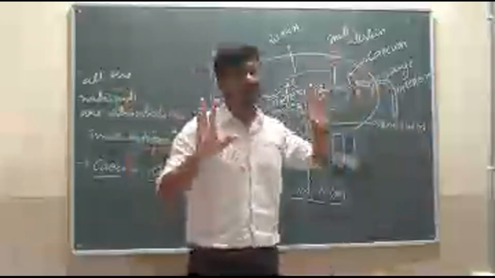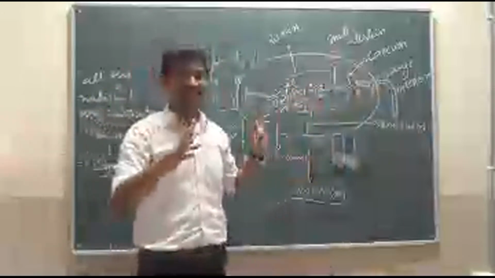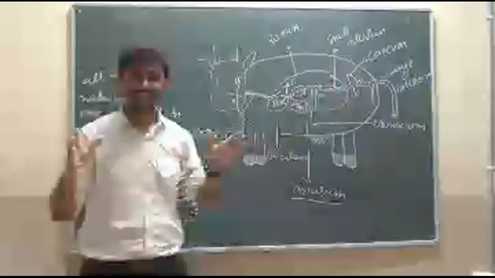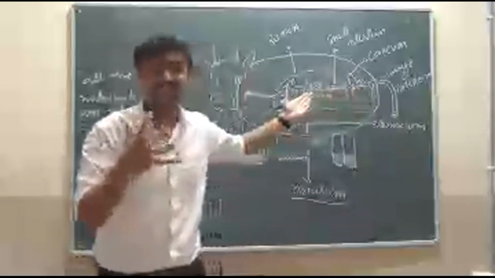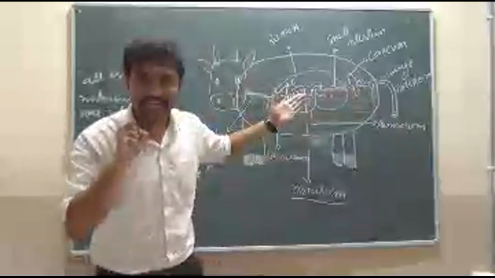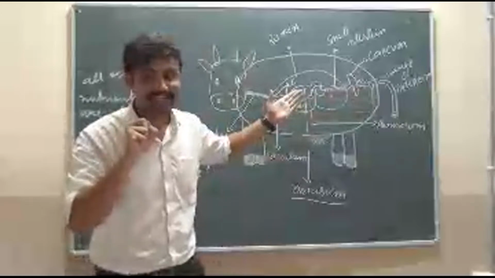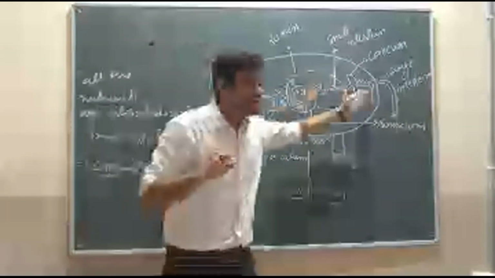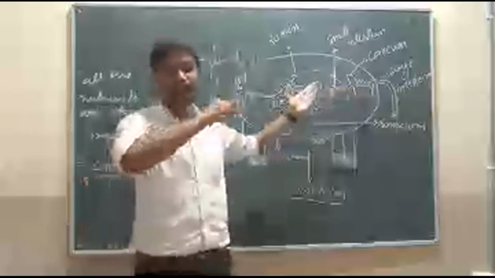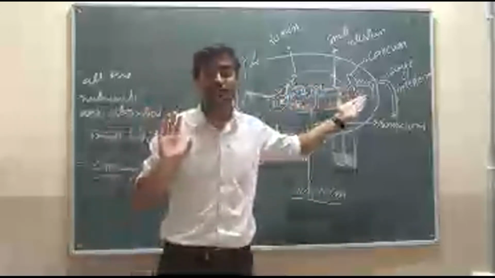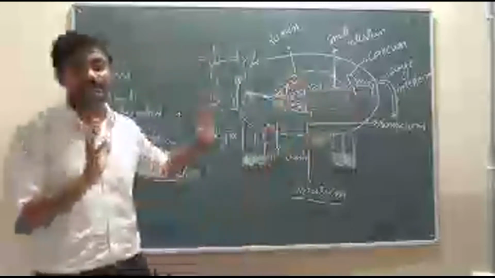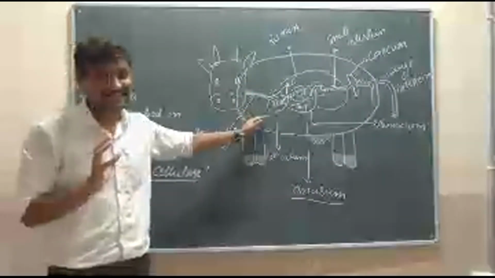Then the undigested food enters into the large intestine, where only water is absorbed from the undigested food, isn't it? From that, the undigested food is thrown out of the body through the anus. This is about the digestive system in the ruminants.